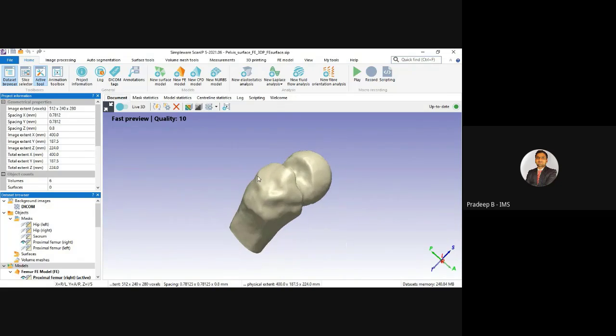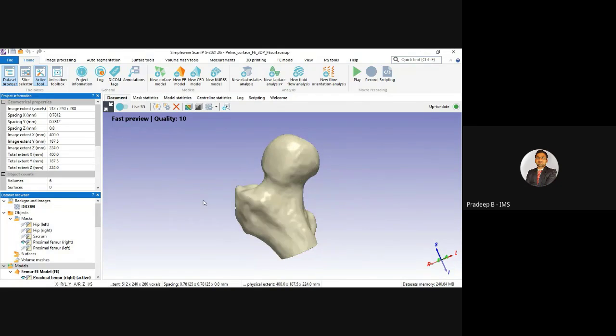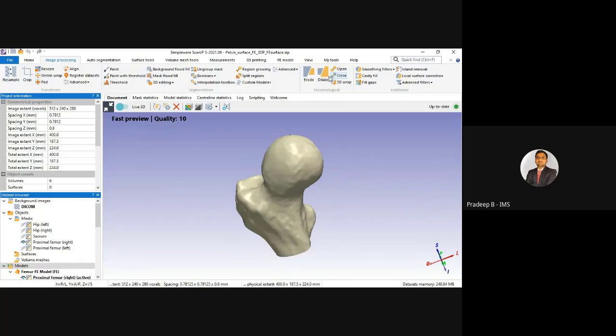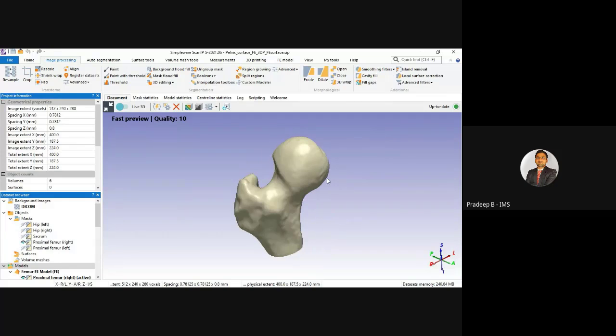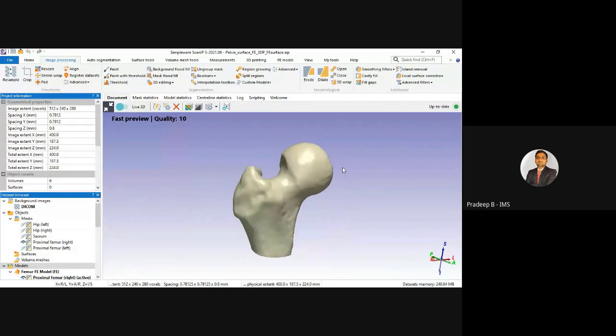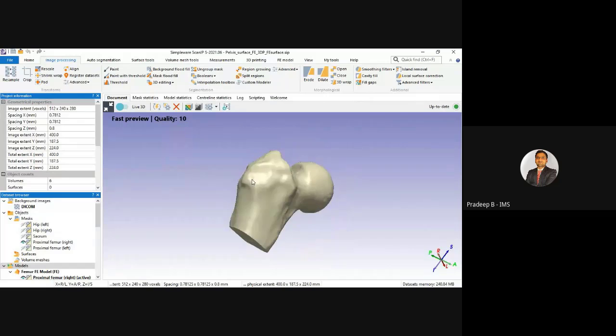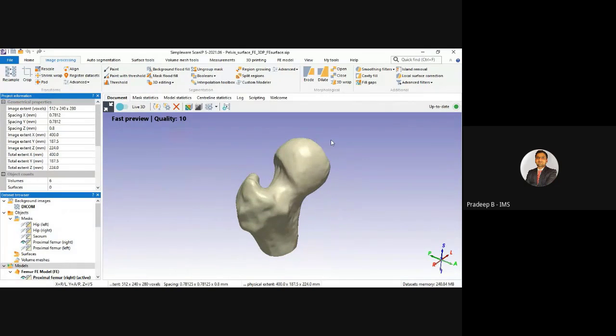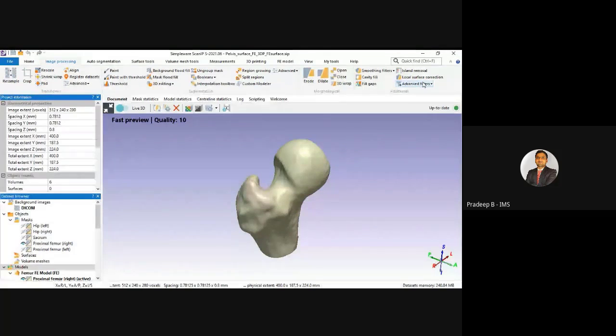Okay, so after applying a few close filters, some morphological filters, and then this additional filter for smoothing the surface, and the cavity fill if there is inside any cavities, and fill gap if there is any gap. Okay, like if the data already have an implant.